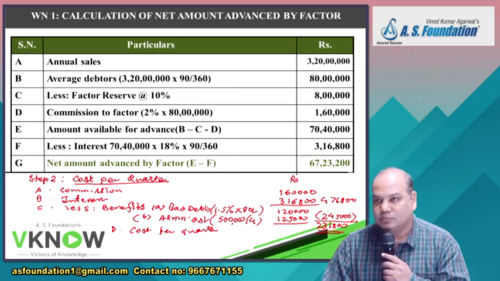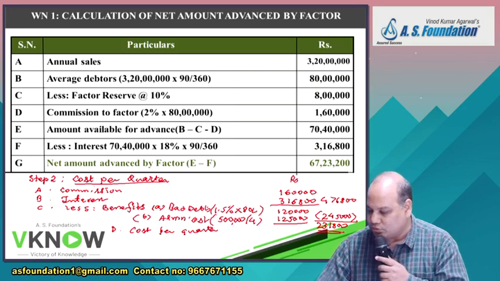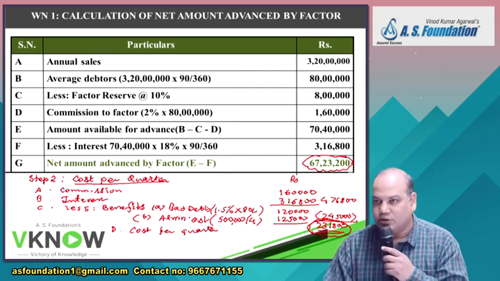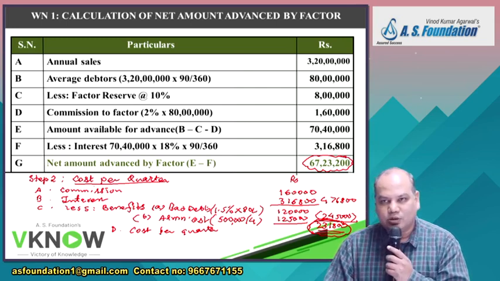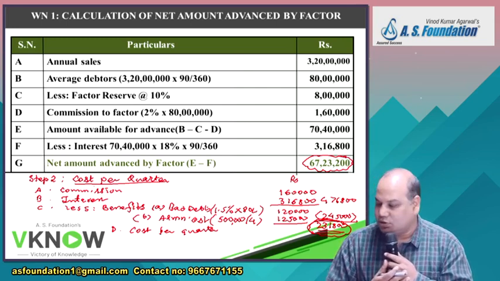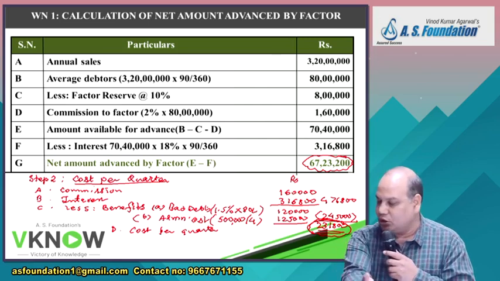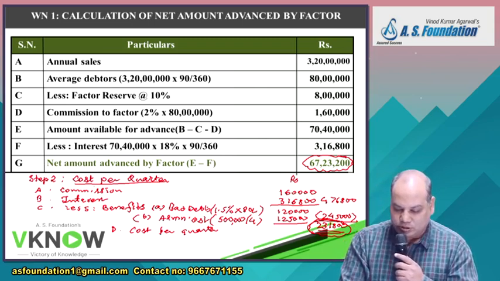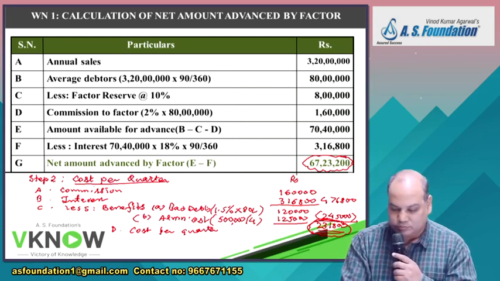2,31,800 is right. Now it is like asking a simple question: you are incurring 2,31,800 on an advance of 67,23,200. Is it right? Simple calculation. You have borrowed from me 67,23,200 and you paid me 2,31,800. What is the rate of return you have paid me for 3 months?